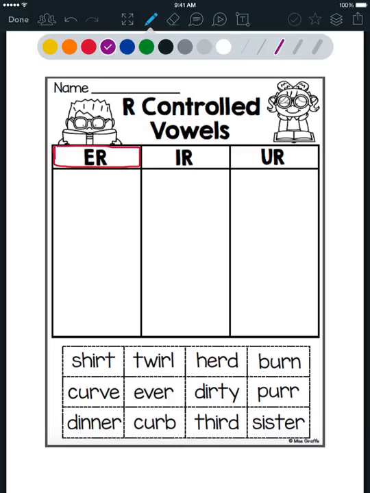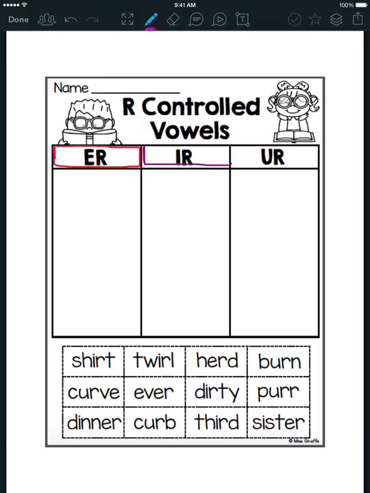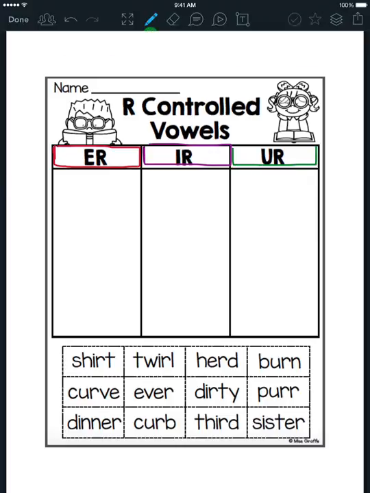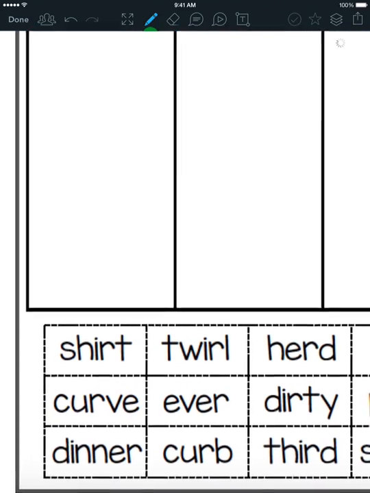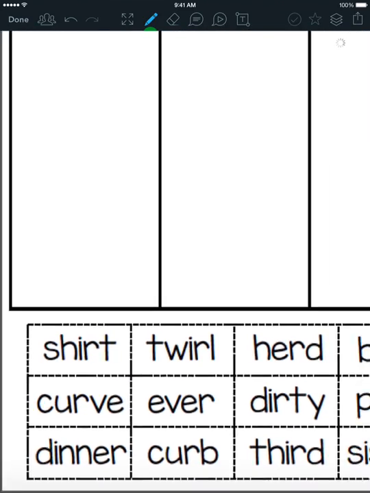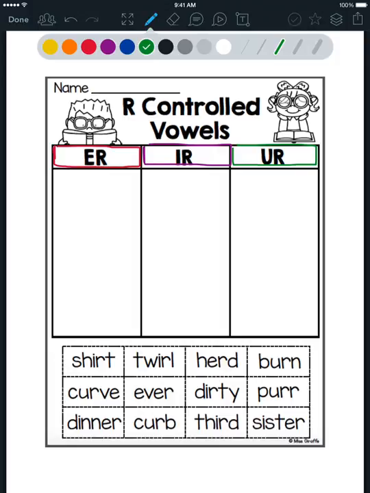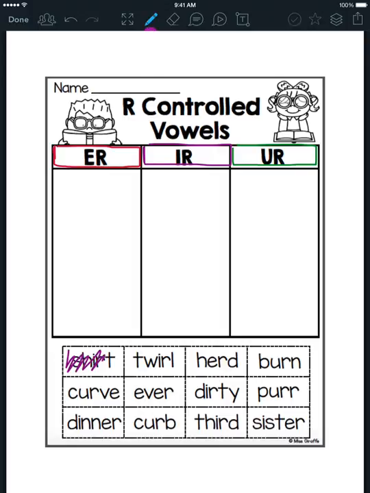I'm going to use red. I'm going to use purple. I think I'll do green today. The first word, shirt. Shirt has the R sound, but I noticed that it has the IR sound. IR I marked as purple, so I'm going to use purple to color it in.